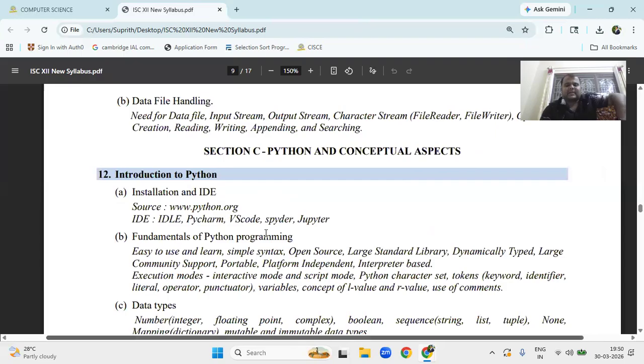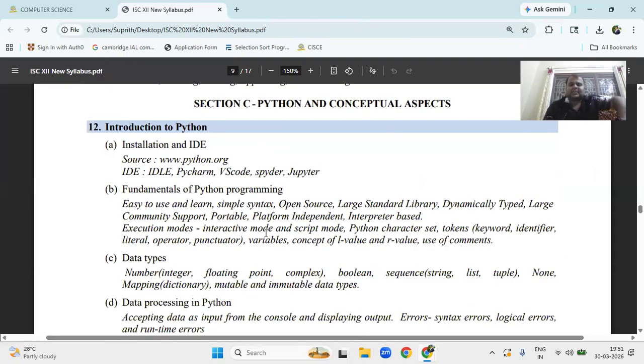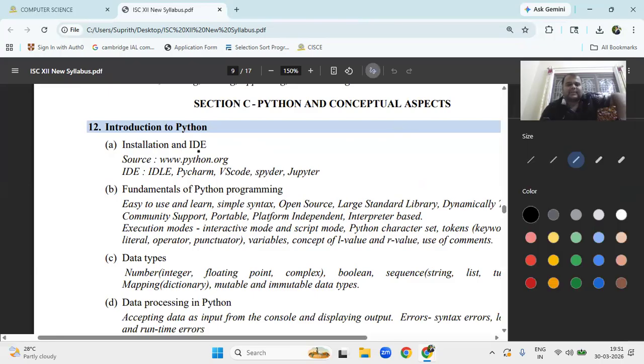Python and conceptual. How to install the IDE for Python is very important. So what is an IDE? IDE means integrated development environment. In which software do you have to use it? We have IDLE, PyCharm, VS Code, Spyder or Jupyter. So these are all the IDEs you can use in the lab.